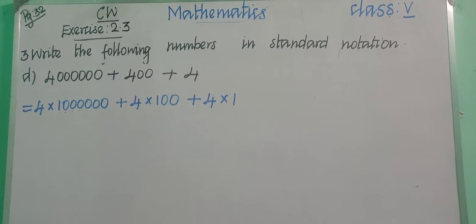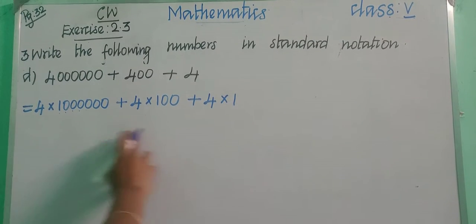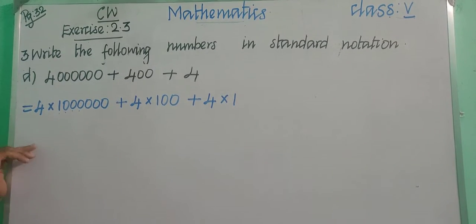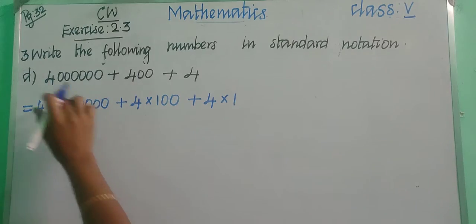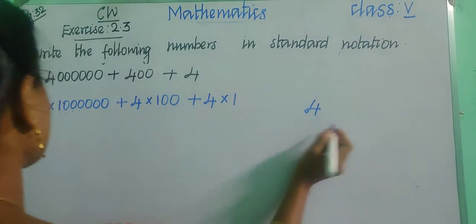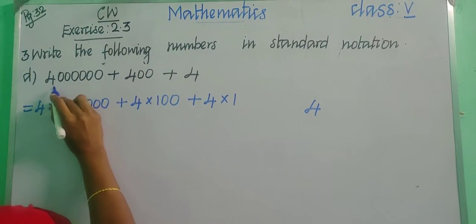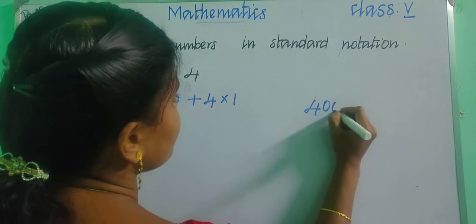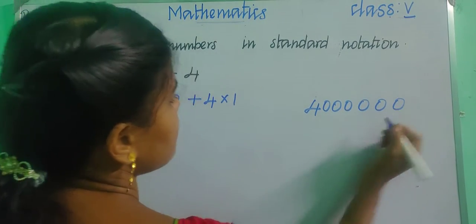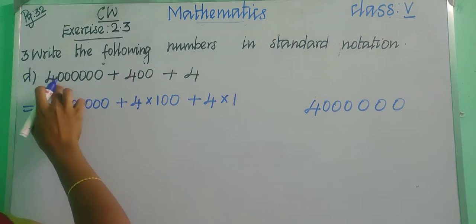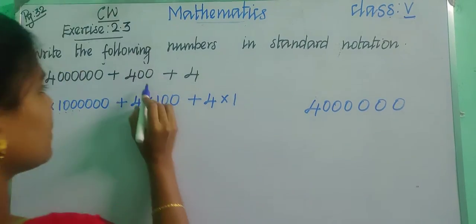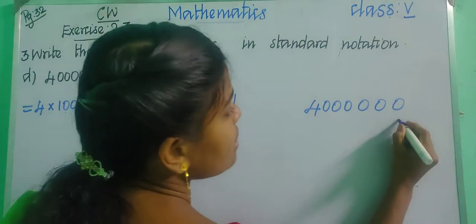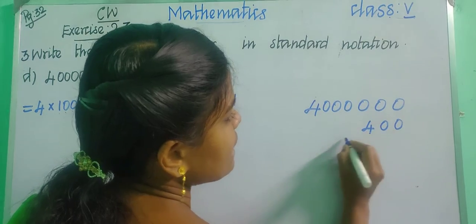Okay, children, so how will you write the answer? If you know to write the answer directly, you can write, or else we can add and write. We are having plus symbol, right? So let us add and write. So we are having 4 lakhs, right? So 40 lakhs. 1, 2, 3, 4, 5, 6. Totally 6 zeros. After 4 we are having 6 zeros. Plus 400. Okay, from 0, 0 and then 4, so it is 400.